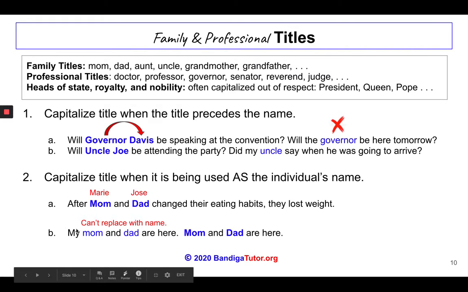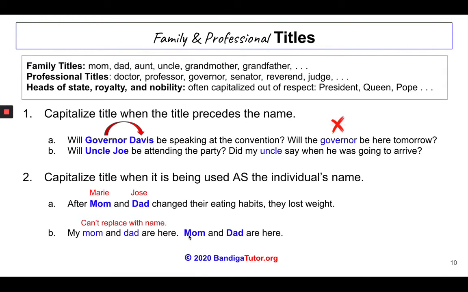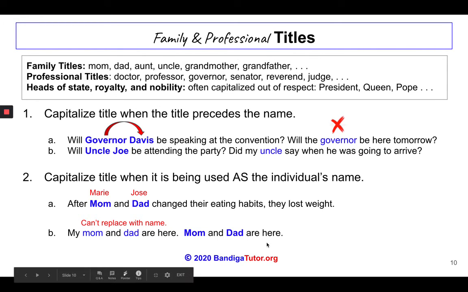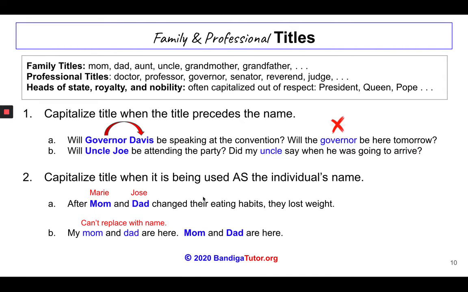Notice that when you put my in front of mom and dad, you can't replace them with their names. We wouldn't say my Marie is here. When we take away the my, though, you see that it would be capitalized. Marie and Jose are here. Mom and dad are here. That can be a tricky one. Just think about if you can replace the title with the name, then you would capitalize it.